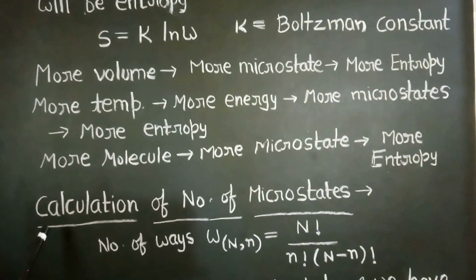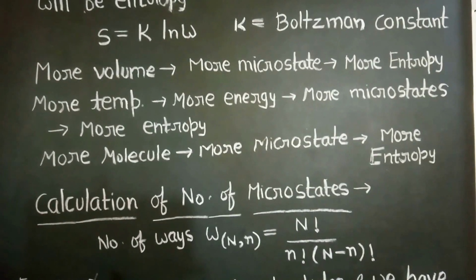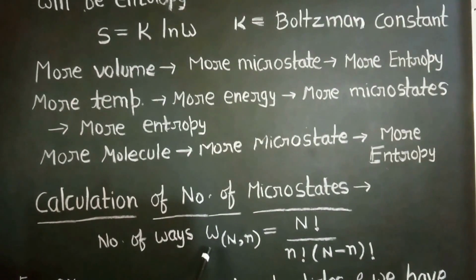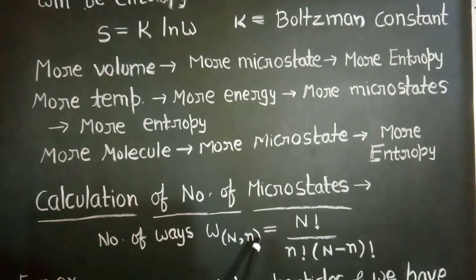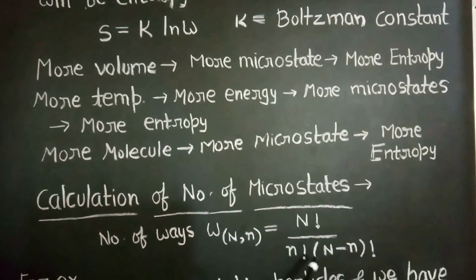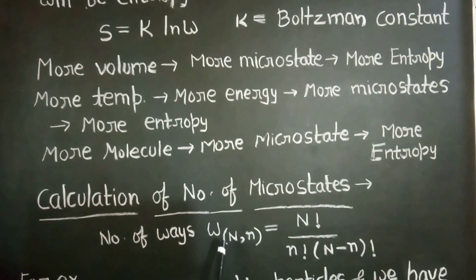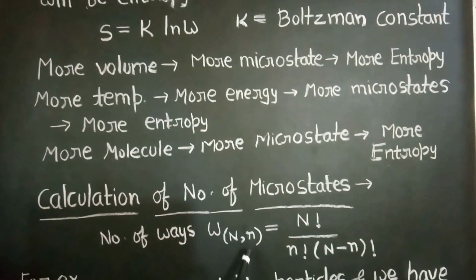So we need a formula to calculate the number of microstates, that is given by number of ways W is equal to N factorial upon small n factorial into (N minus small n) factorial, where N is the total number of particles and small n is the special number of particles that occupy a special position. We will understand it by an example.